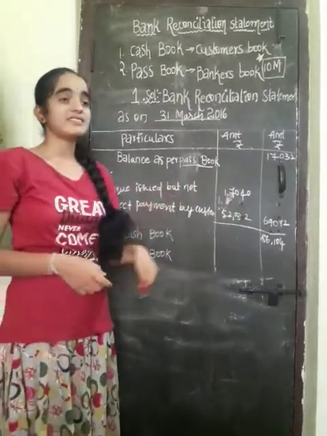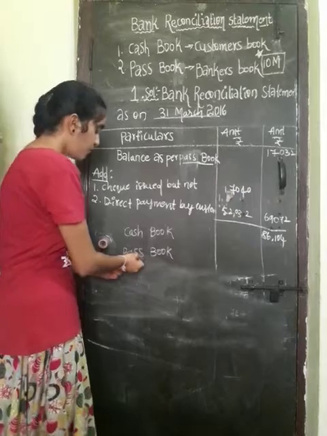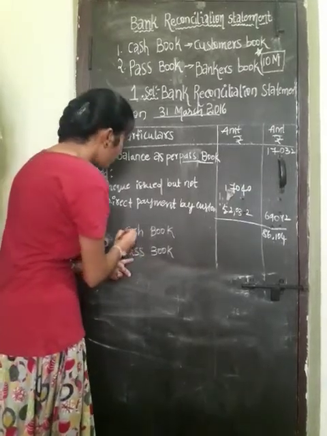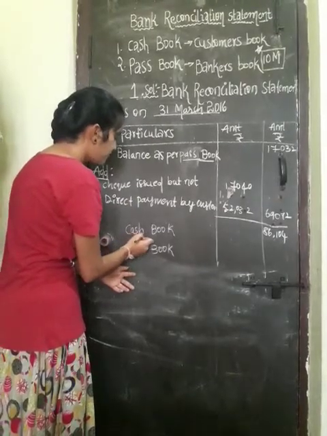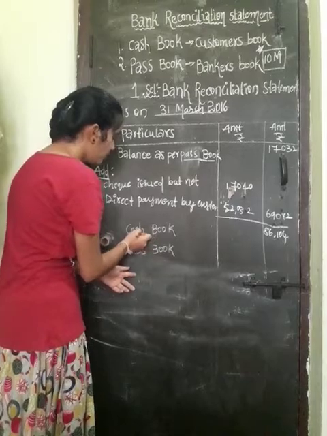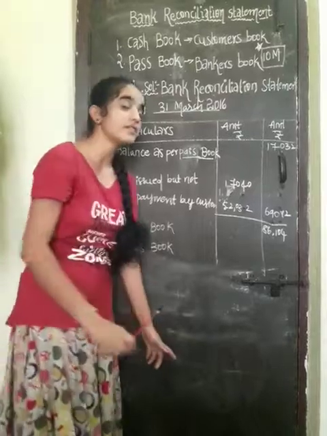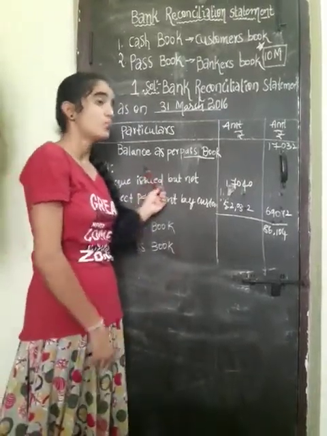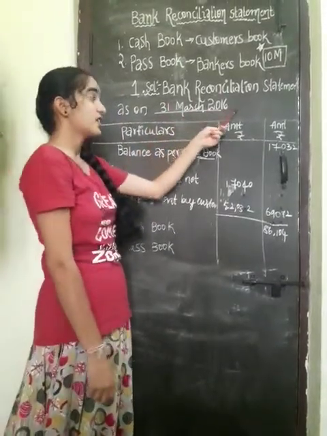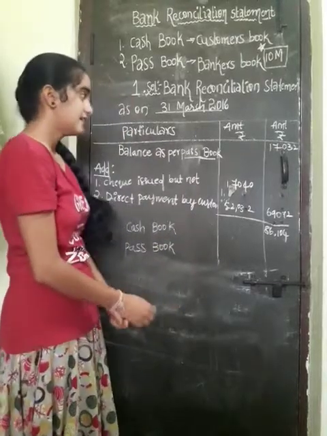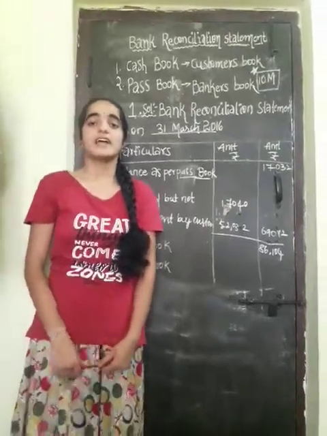I hope you understand this problem. In the passbook, what comes in the cash book add value will come in the less value, and what comes in the minus value in the cash book will be the plus in the passbook. Like this, we have to prepare one book and understand the books in our problem. Bank reconciliation is very important, and it deals with our banking system. Okay, thank you for giving this wonderful opportunity, and have a nice day.